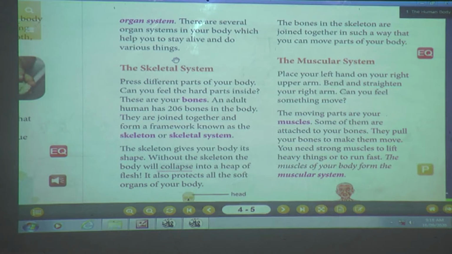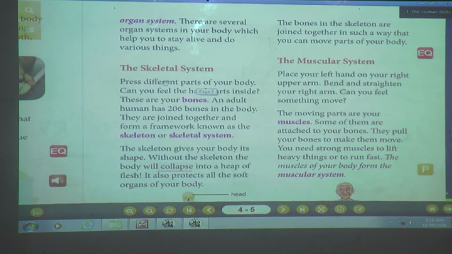These outside body parts we can see, we can feel, we can touch. But what about inside organs? Yes, there are so many organs inside the body that we cannot see. But because of those organs only, today we are alive and we can do various things. Okay? Yes.